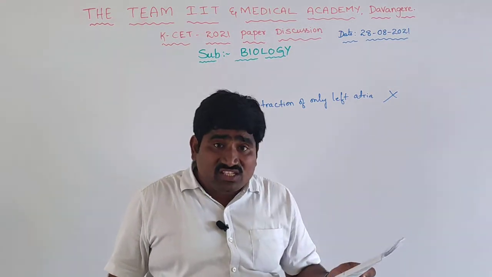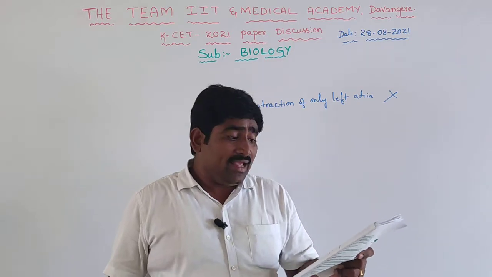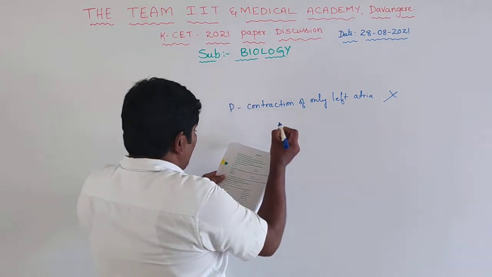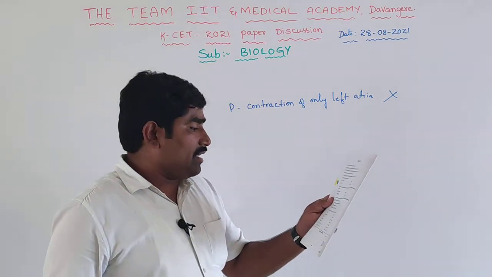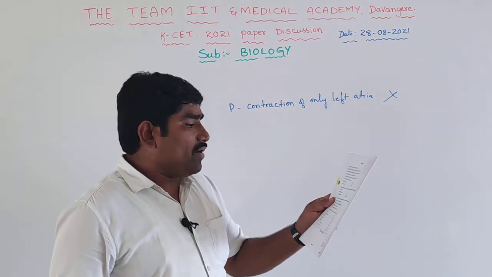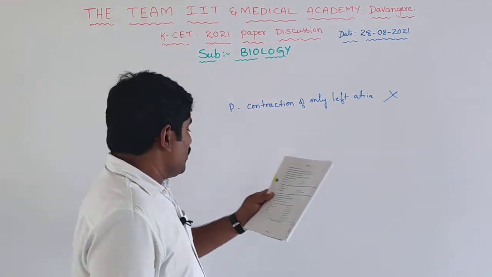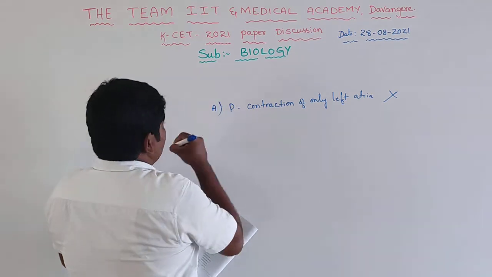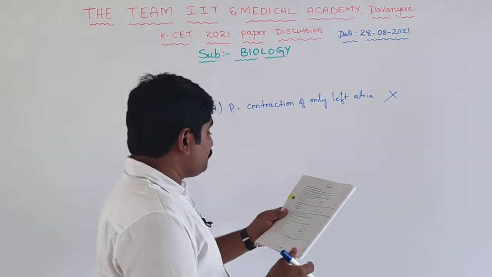T is the end of the systole, that is also right, and P is contraction of both atria, that is also right. So option A is the answer, because it is the wrong statement, so it is the correct answer for this question.